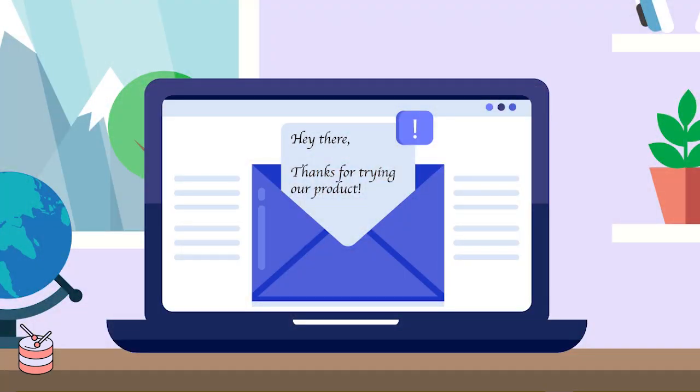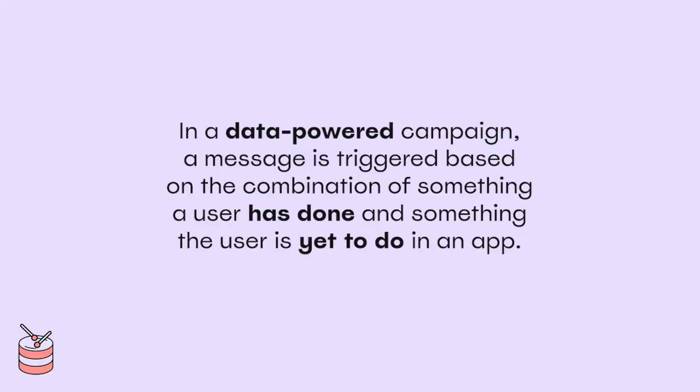Finally, the content of the messages can be further personalized by alluding to user actions, mentioning something a user has done right in the message body. Doing so results in higher relevance and therefore more engagement. In a data-powered campaign, a message is triggered based on the combination of something the user has done and something the user is yet to do in an app. Also, two users who enter a data-powered campaign at the same time can receive completely different messages at different times.